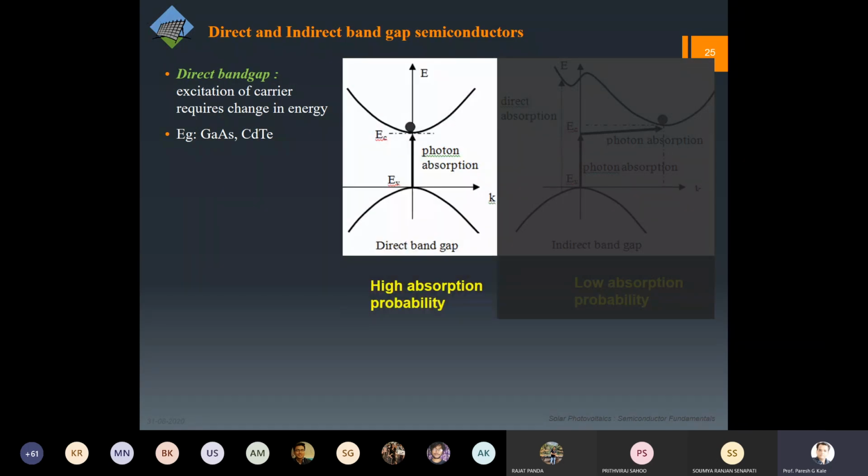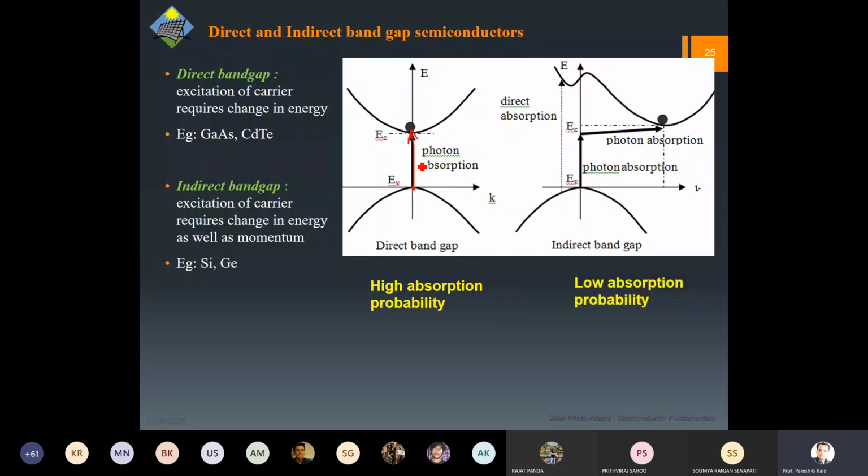And you can see here I have this energy versus momentum diagram. If the electron has to jump from here to here, it is only along the energy axis and not along the momentum axis. So that's why only one excitation is required over here, that is, only energy has to be provided.